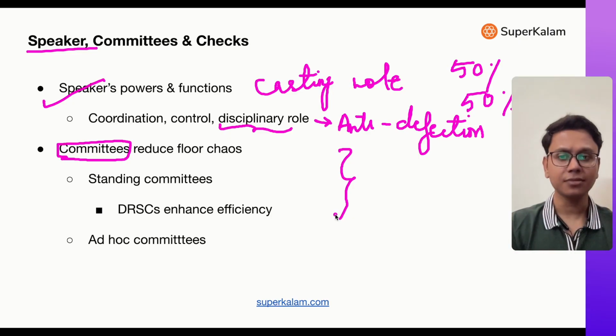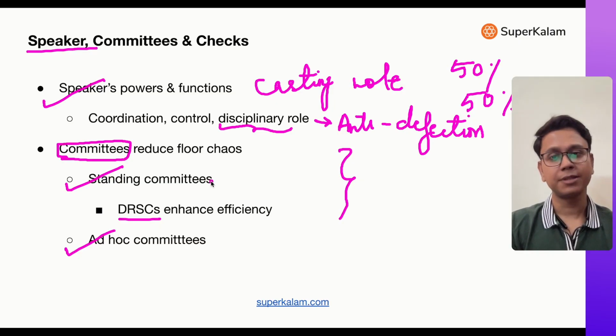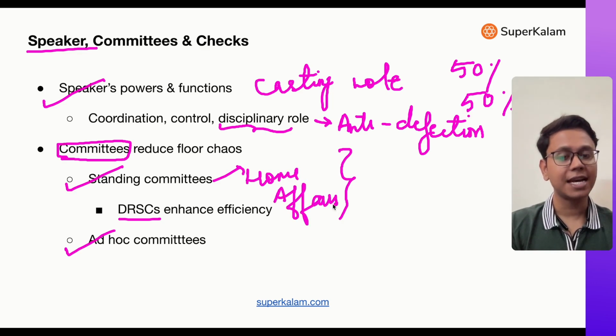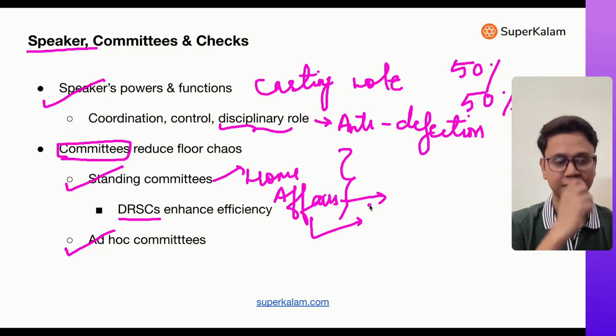For instance, there are two types of committees: standing committee, which are permanent; ad hoc committee, which are temporary. Now, standing committee, for example, there's a standing committee on home affairs. Now, what does this committee do? This committee analyzes all reports of the home ministry, all bills related to the home ministry, and it also analyzes the budget allocation to this ministry.